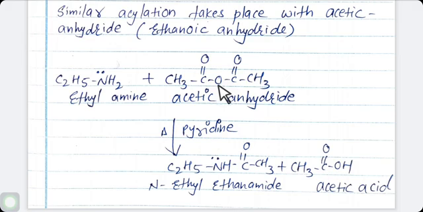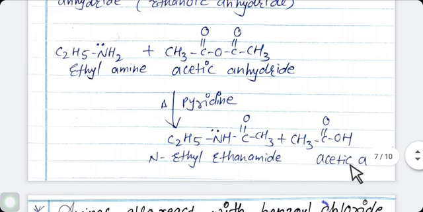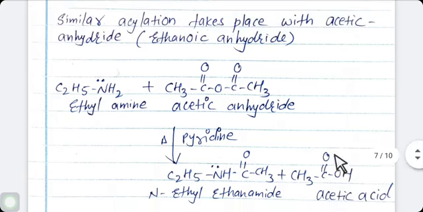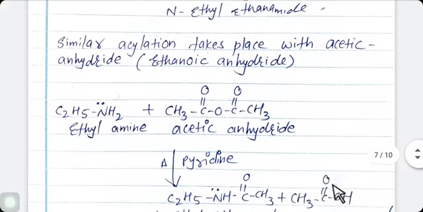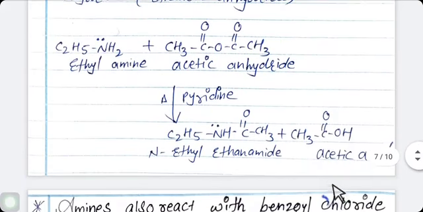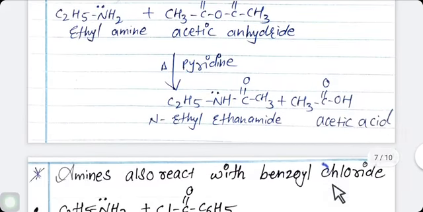And what is remaining here? CH3 C double bond O O, and one hydrogen from the amine. So it will become CH3 C double bond O OH, means acetic acid. So two products are there, N-ethyl ethanamide plus acetic acid. I hope you understand. Procedure is same but the compounds are different. Actually byproducts are different in these two reactions. Here HCl is the byproduct and here acetic acid is the byproduct.